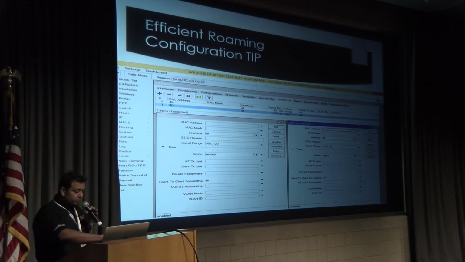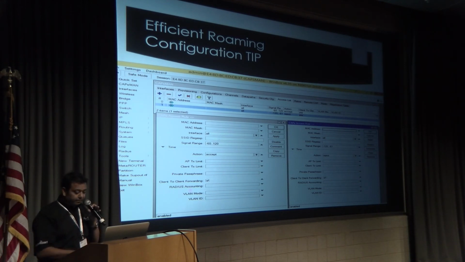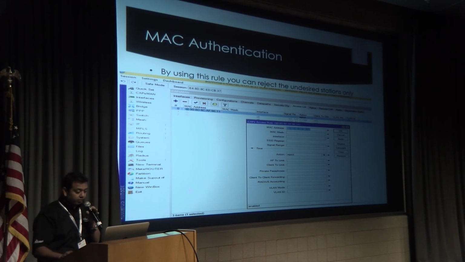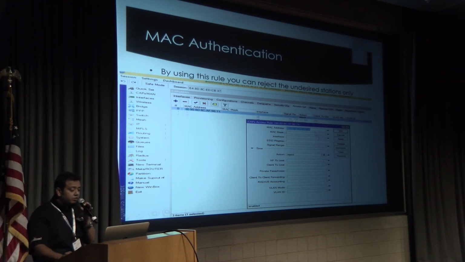Okay, so this is efficient roaming. You should try it. You will like it, and this is very, very useful. These two rules are very useful, and you will require them wherever you need. There also, you can do MAC-based authentication.